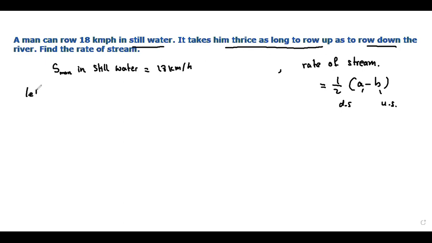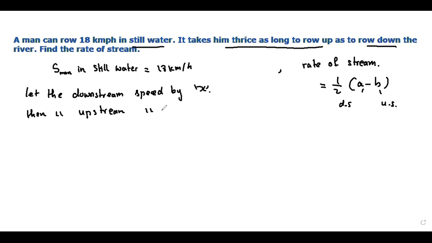So first, let the downstream speed be x. All right, let it be x. Then what will the upstream speed be? It takes thrice as long to row up. That means the upstream speed will be 3 times different. It will be 3x. All right.